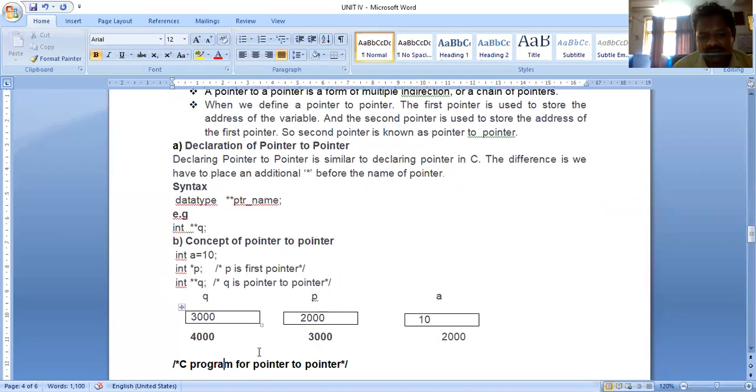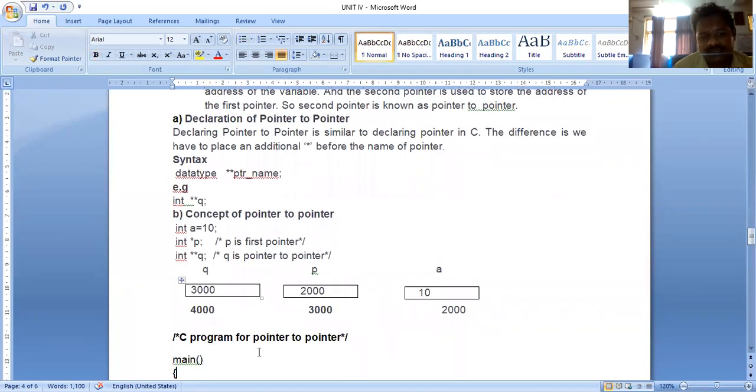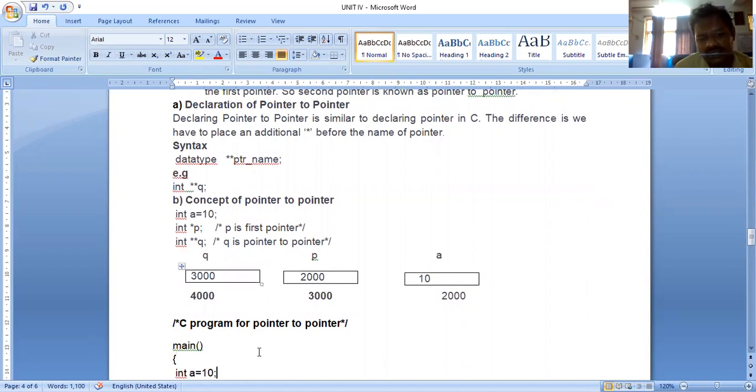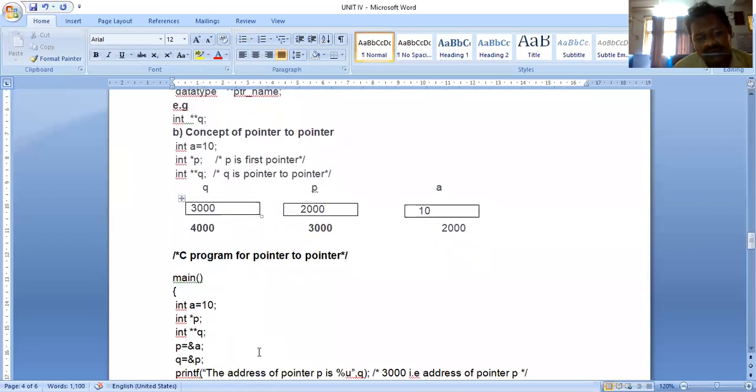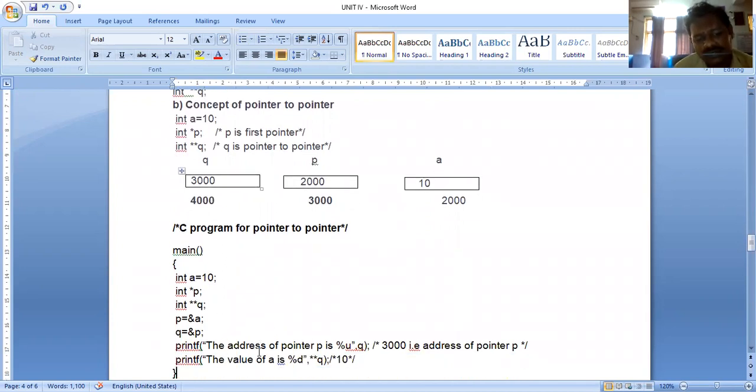And note down also this example. int a = 10, int *p, int *q. So here p is the first pointer or single pointer, q is pointer to pointer or double pointer. Draw this example also. The value 10 is stored at the address 2000. p stores the address of the variable, single pointer. So I am writing here the example: p = &a. So the address of a is stored by p. In a similar way, q = &p. So the address of p is stored by q.